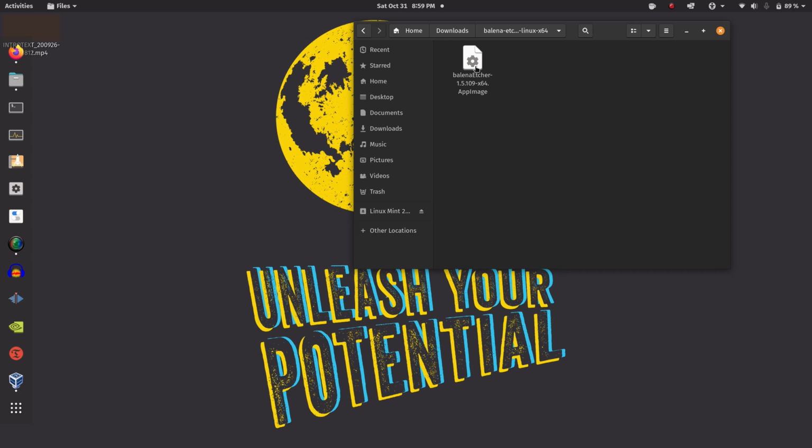Just go with the normal next, next windows. And on Mac, it's going to give you a DMG file that you have to drag and put into the applications folder. On Linux, this one is an AppImage, so I just have to click it and it will open.